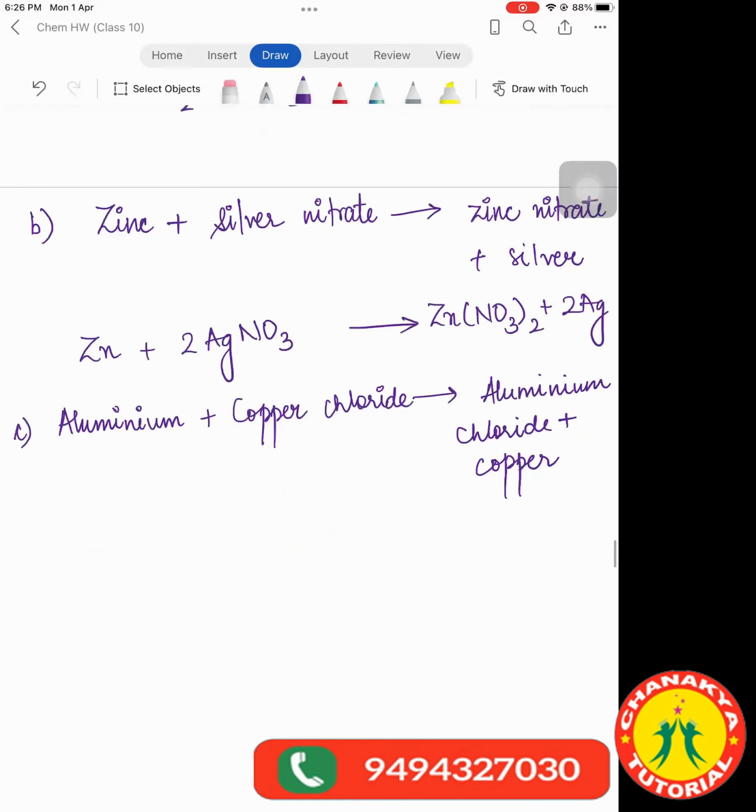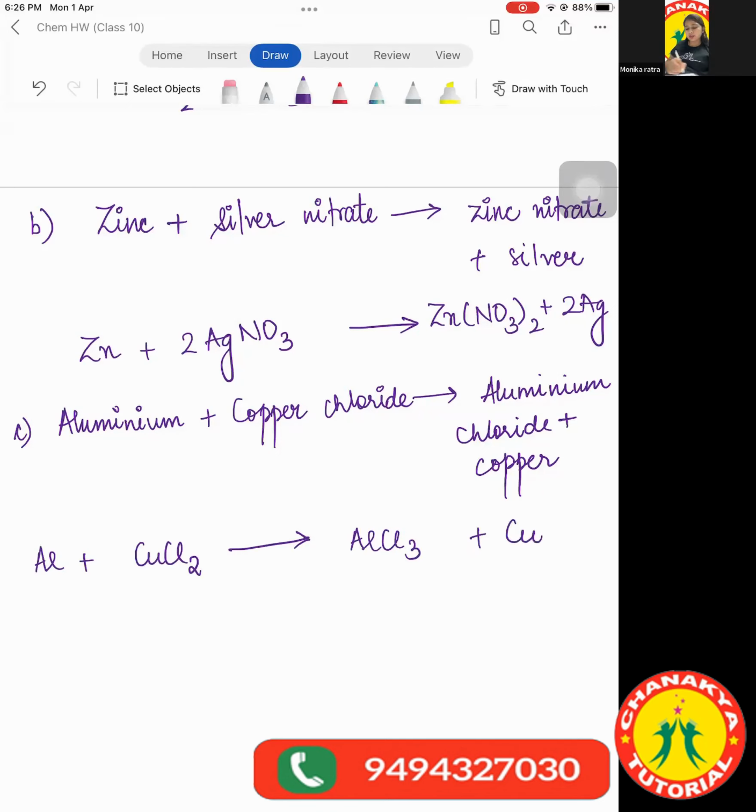Okay. Shayan, have you done it? Aryan, have you completed this one? Yes, ma'am. Tell me the answer then. Al plus CuCl2 gives AlCl3 plus Cu.